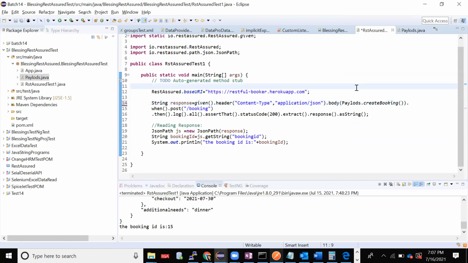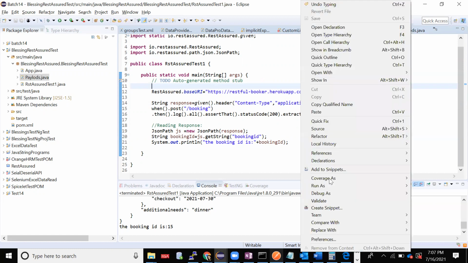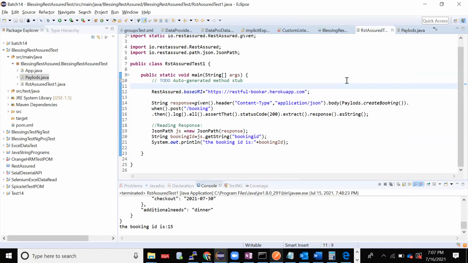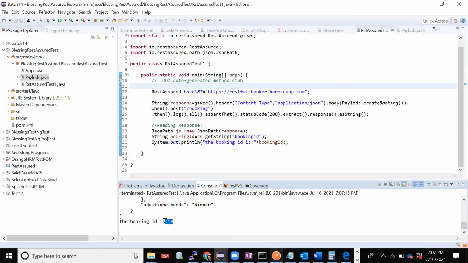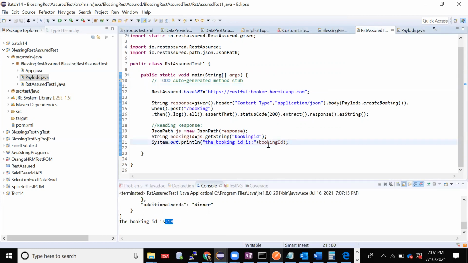Now my code looks a little better, right? I'll just see if it works. Okay, it is done. Now my booking ID is created. Now my code looks better.